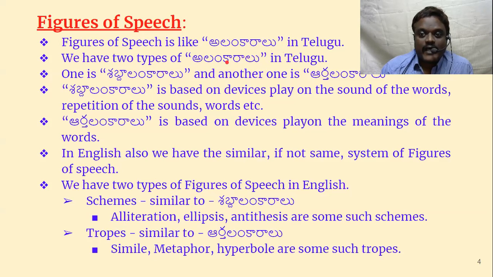And in alankaralu, we have two kinds, that is shabdalankaralu and arthalankaralu. Shabdalankaralu means the beautification of language through sound, maybe repetition of words, vowels, or consonants. When sound gets repeated, it gets beautified, and it is very nice to hear. In the same way, arthalankaralu means the language gets beautified through meaning. We have upamalankaramu, utpreshalankaramu and many others, and they are called arthalankaralu.